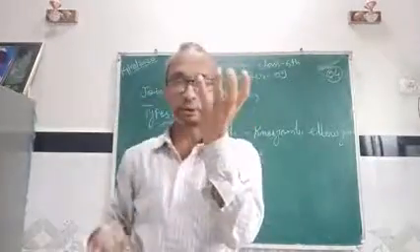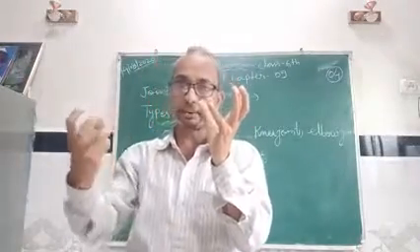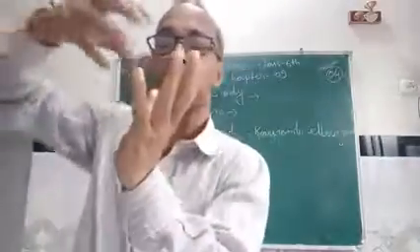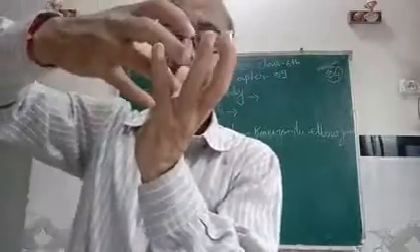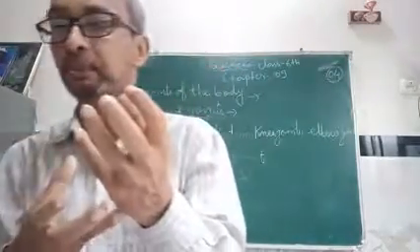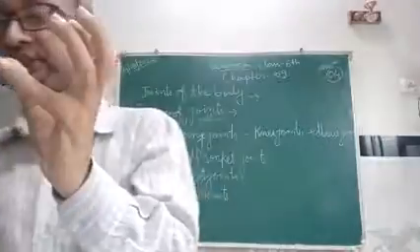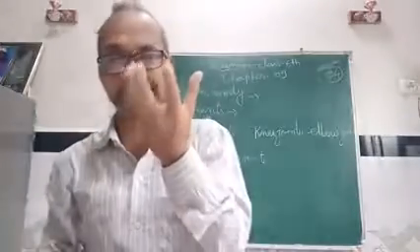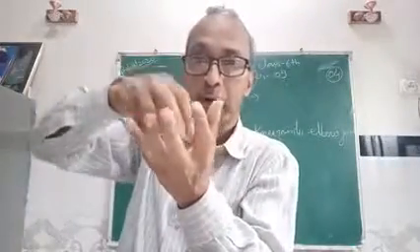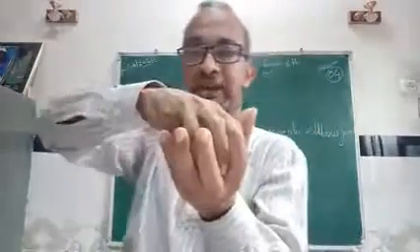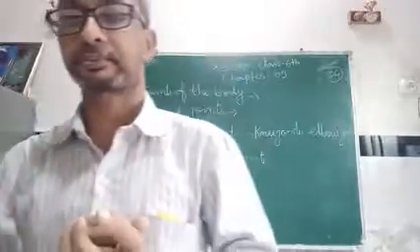In this type of joint, one end of the bone has a round shape like a ball, which fits into a hollow space called the socket. So one end of the bone is ball shaped, and the other bone has a hollow socket in which the ball is fixed. This is known as the ball and socket joint.